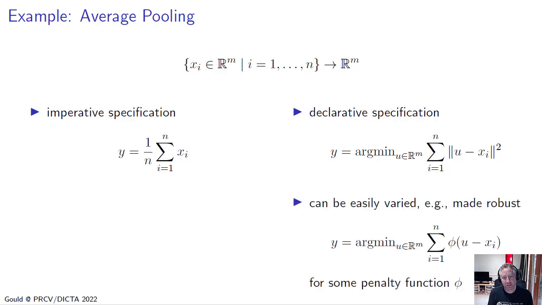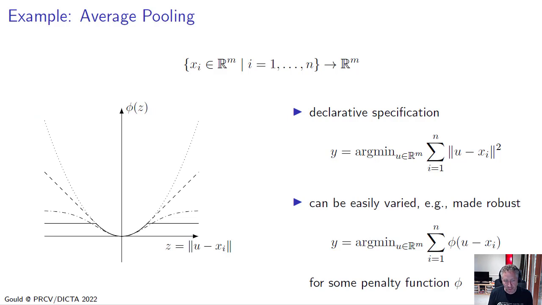But the nice thing about the declarative specification is that it can be very, very easily varied. So for example, we can make it more robust by replacing this L2 penalty with an arbitrary penalty function phi, and we now have a declarative specification for computing the robust mean of a set of vectors. And here phi can be a convex function, or it could be a robust function like Huber, or it could in fact be a non-convex function. And this is not easily done in the imperative specification.